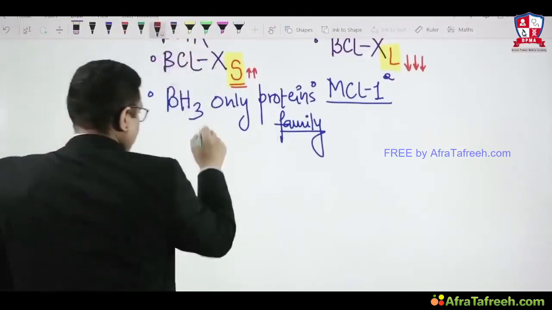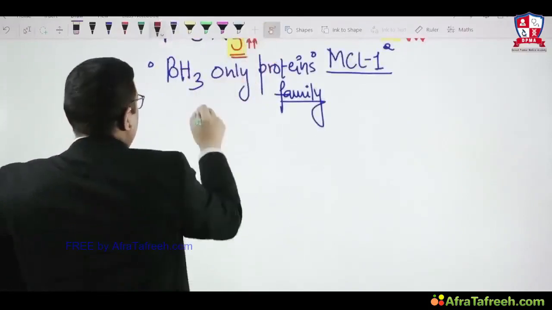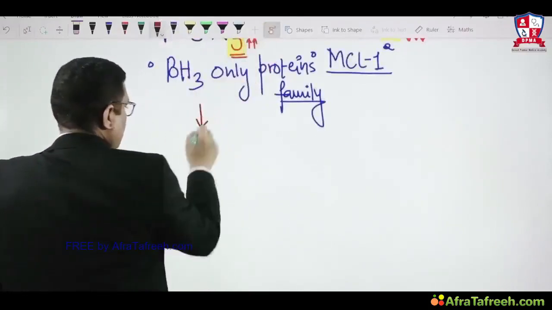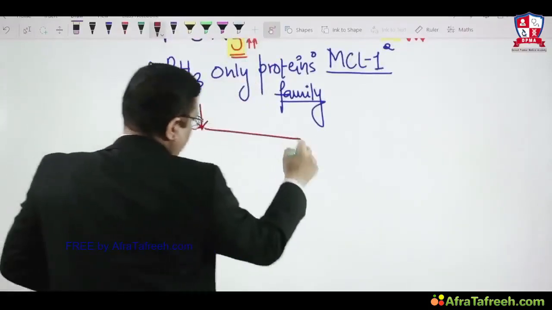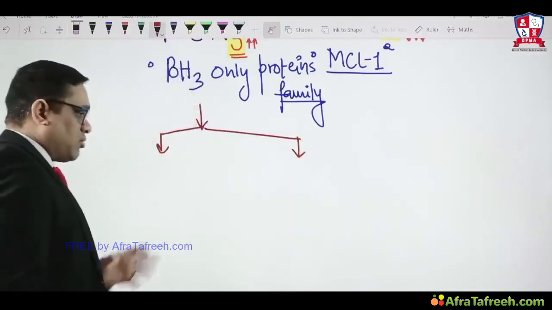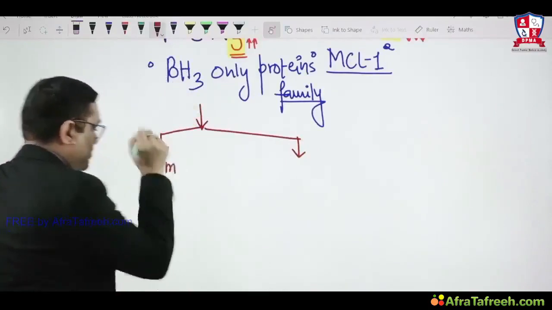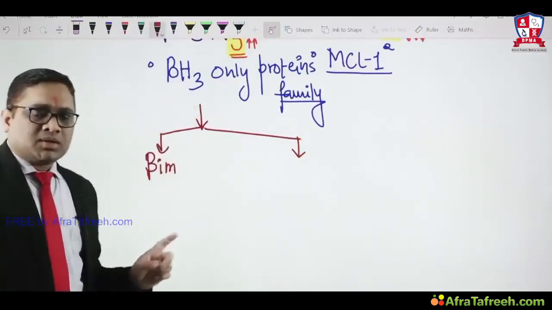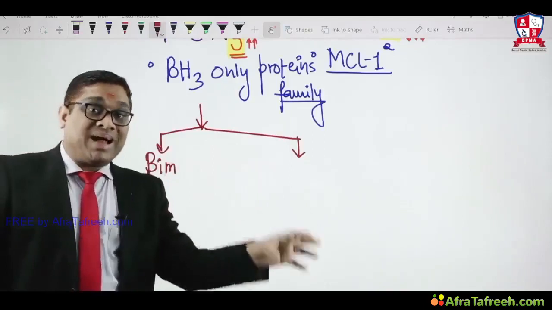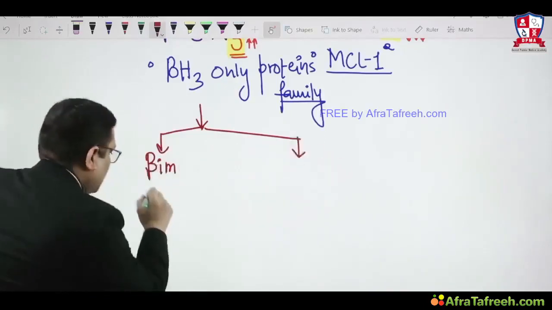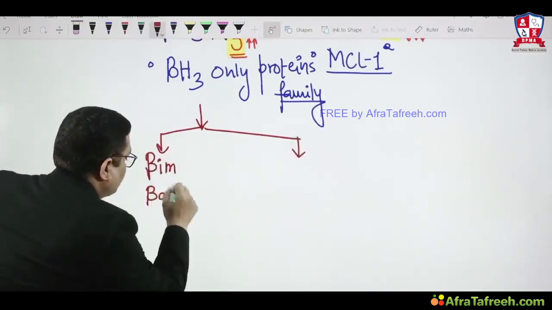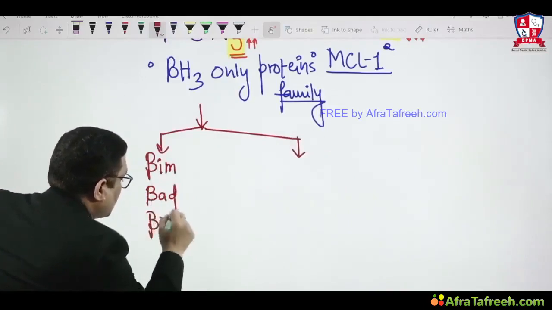These proto-oncogene members are, as I said, 5 members, which we have to remember like this. There is a mnemonic, a lady, her name is Bimla. So I'm just writing Bim because number 1 is Bim. So I'm giving a mnemonic. Bimla is bad in bidding. See the mnemonic that I'm writing: Bimla is bad in bidding.